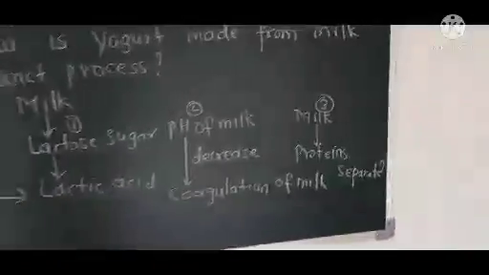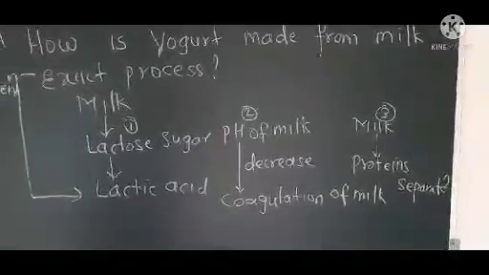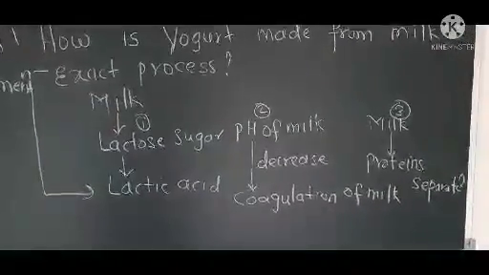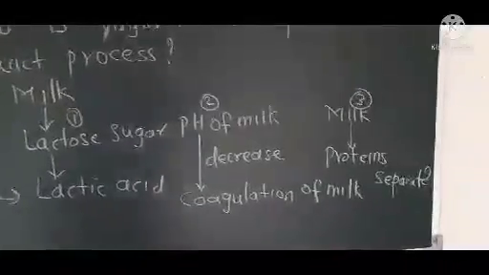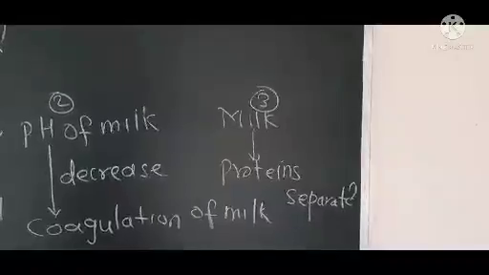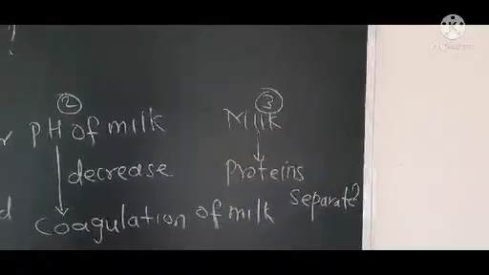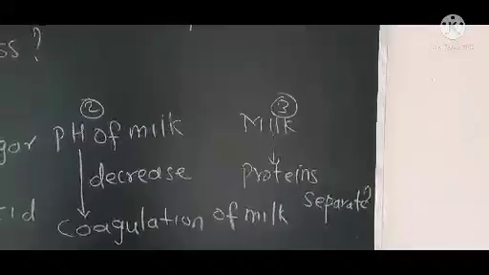In the second step, as lactic acid is present in the sample, the pH of the sample decreases and there is coagulation of the milk. Due to these 2 steps, the third step occurs: milk proteins are separated from the milk, and thus yogurt is formed from the milk sample.